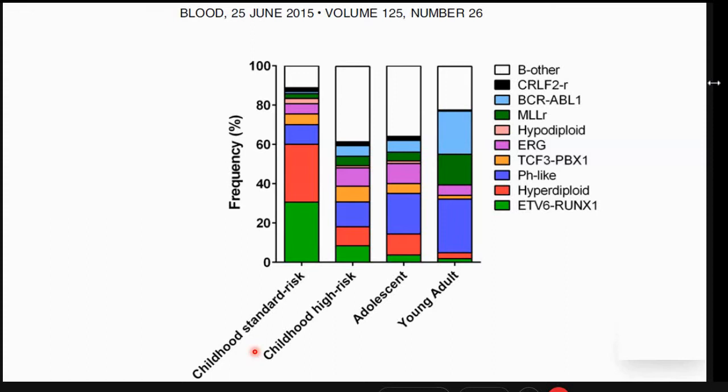Now, just having known the cytogenetic subtypes is not good enough, because as we'll see, the cytogenetic subtypes and their proportion changes as to which age group we are looking at. So if you see the legend and the colors which they have used to identify the pH, the pH-like, the hypodiploids and the other cytogenetic abnormalities, their proportions vary whether the patient is a child, adolescent or a young adult.